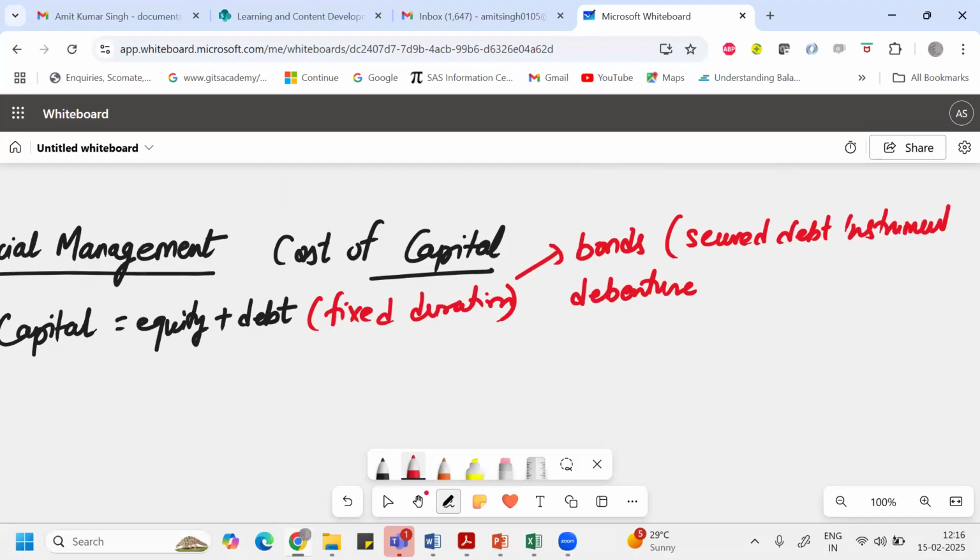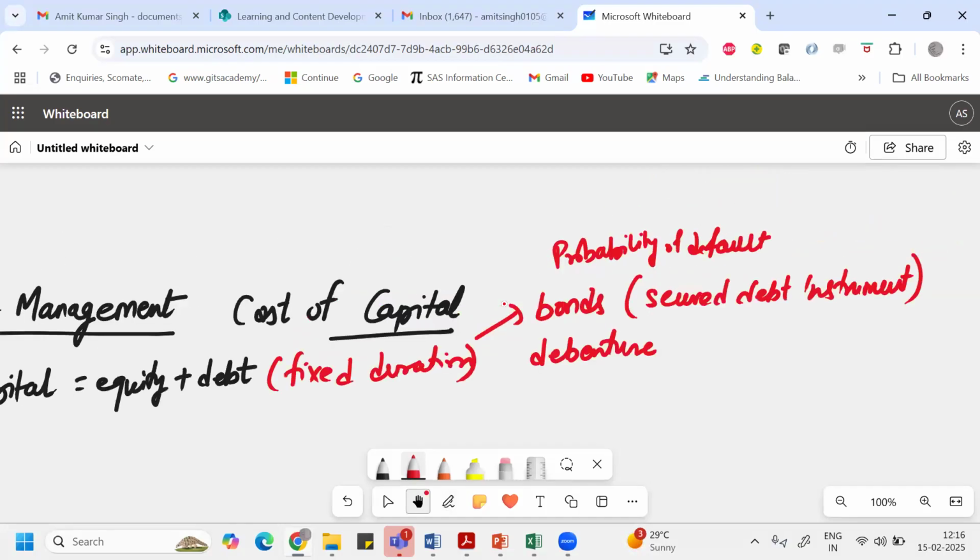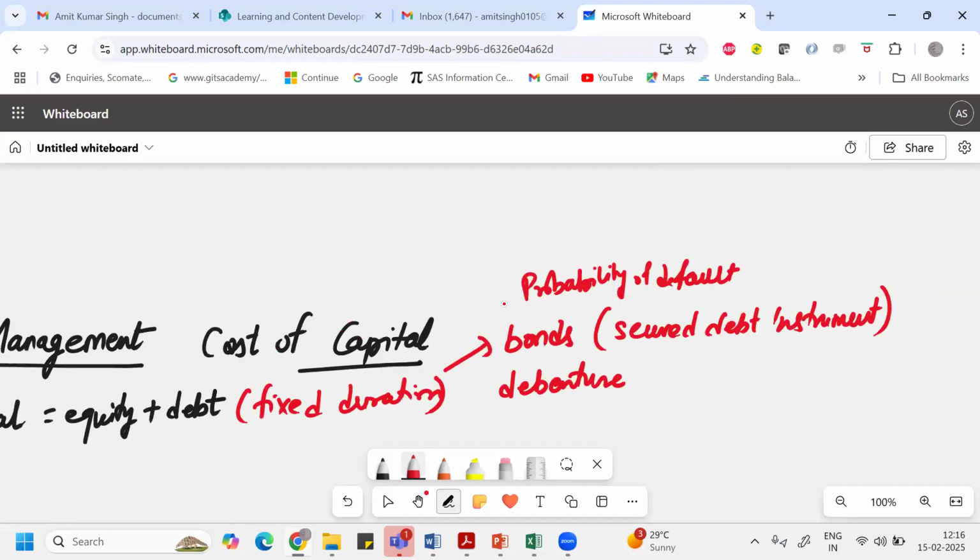Because the organization or institution which issues bonds, like the Government of India, has a considerably low probability of default, negligible or less. So the interest rate they offer is called the risk-free interest rate.